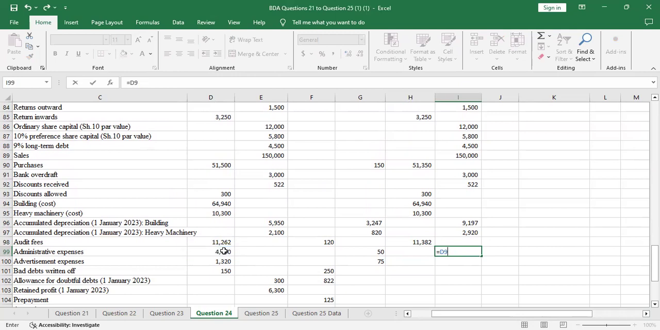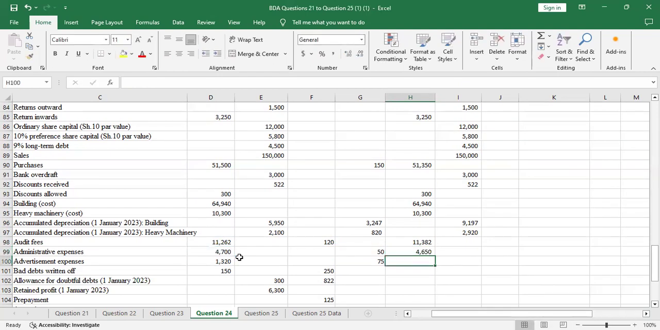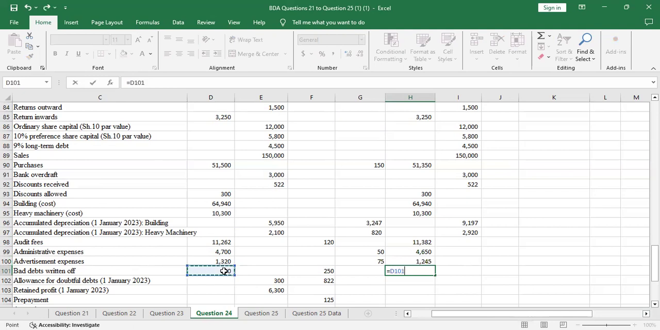Administrative expenses. There was a prepayment, so it will reduce because this is on the debit. It's supposed to be on the debit side. So you pick that, you subtract 50, because that was a prepayment. And you just drag it down there, it will reduce this for advertisement. Then bad debt written off is an expense, the debit side. So we pick this.